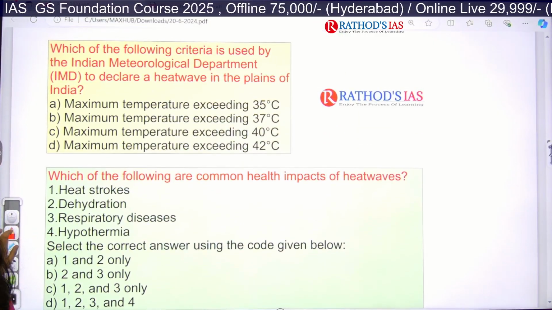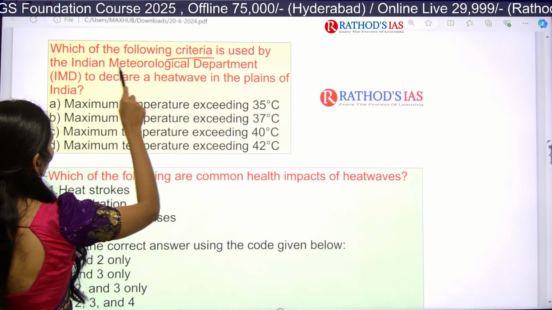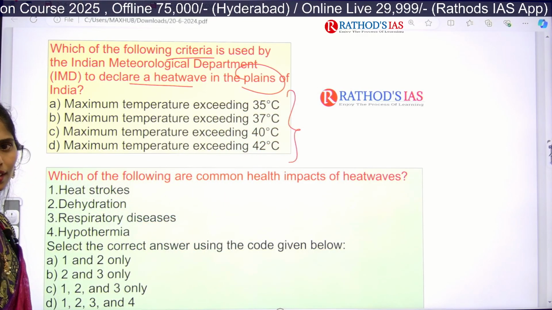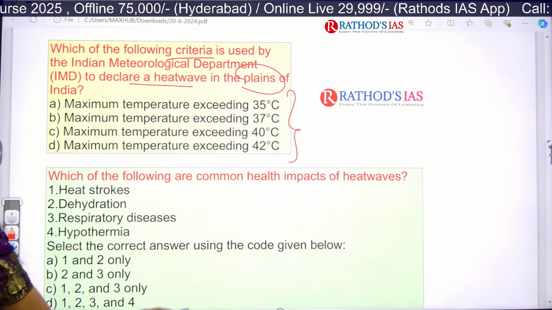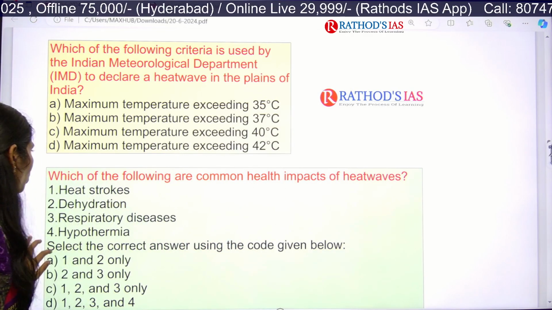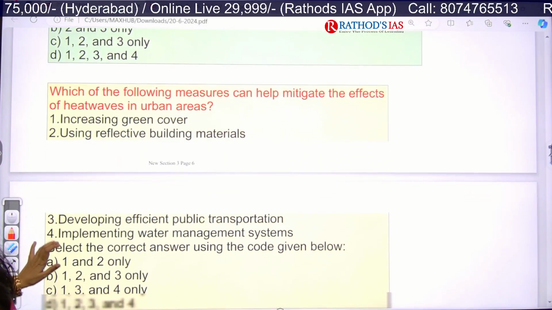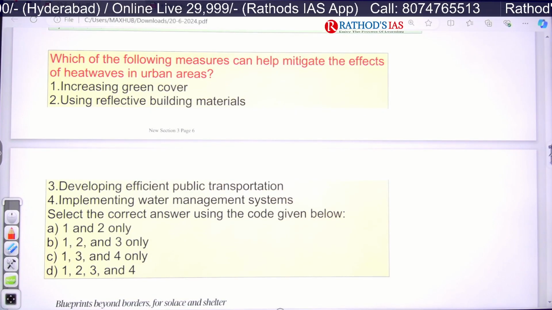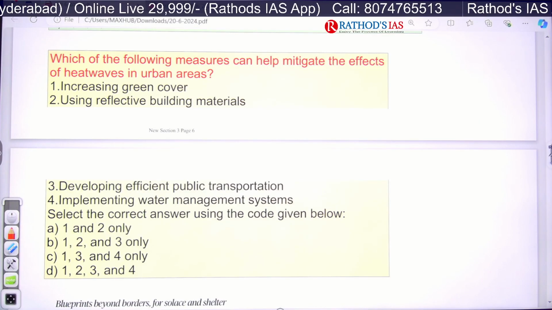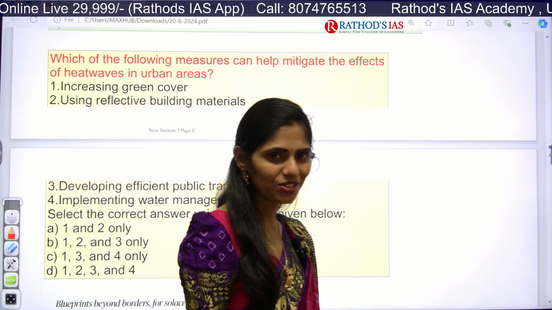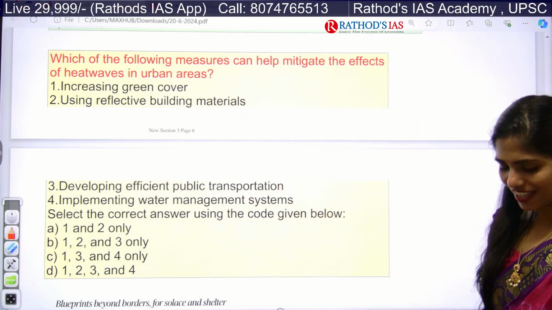And next, let me give you some prelims questions. The first one is: which of the following criteria are used to declare a heat wave in plains? So you have to see the exact number. And next one is: what are the common health impacts? So please let me know the answer. And next question is: which of the following measures can help mitigate the effects of heat waves in urban areas? Clear? No doubts, right? Okay, am I going fast?